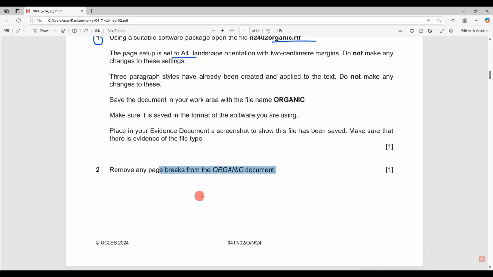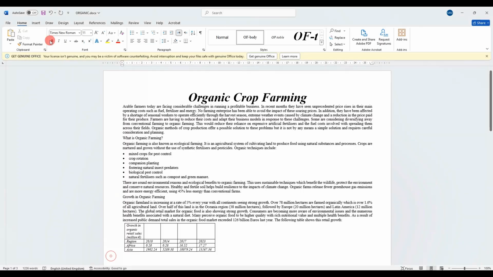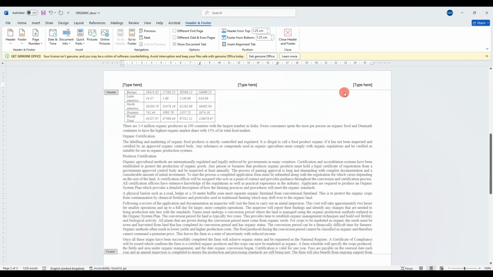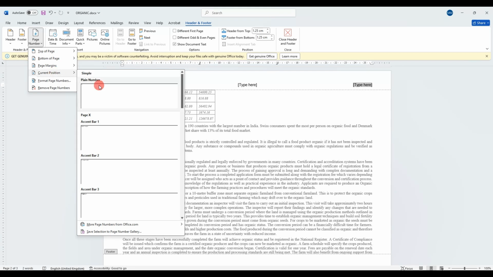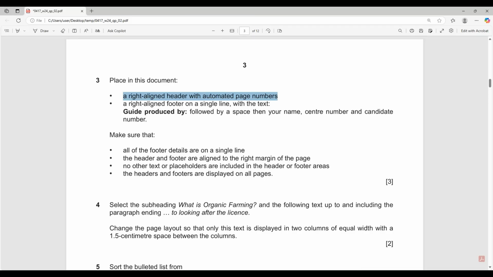And what else we have? Place in this document a right align header with an automated page number. So we need a page number and should be right align in the header. So let's first insert the header, and we always select the one with 3 columns, right aligned page number. So I'll just select current position, so I'll make sure that it will only apply here, and a right aligned footer on a single line with the text.